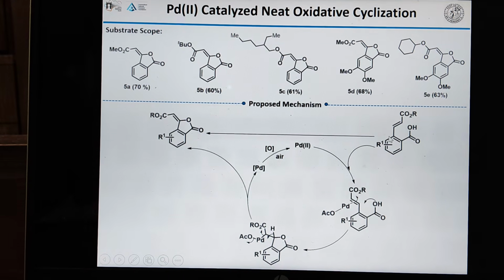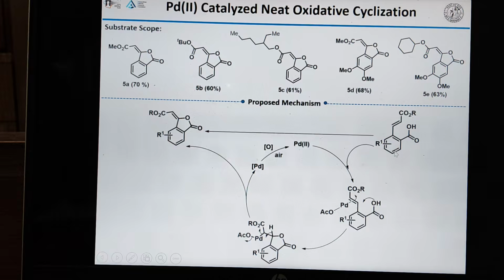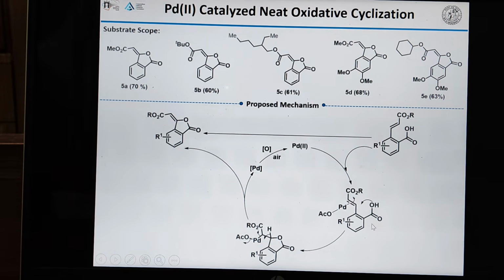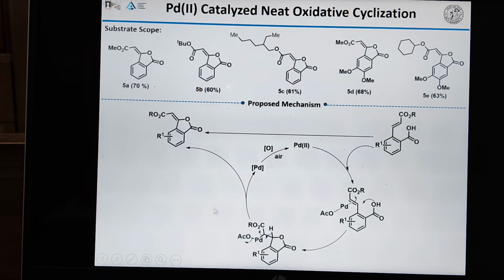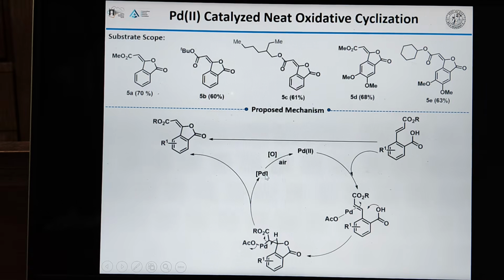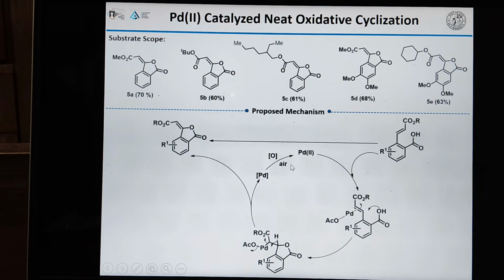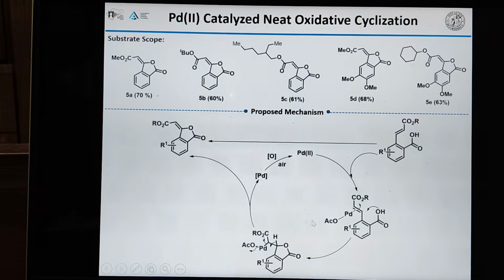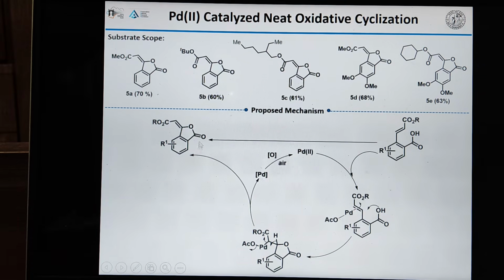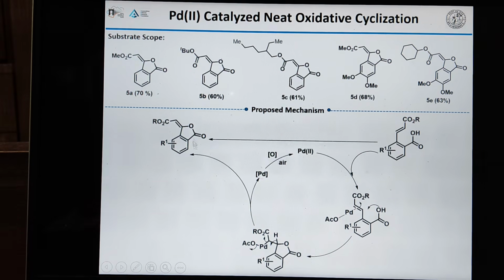Here palladium 2 first coordinates to the alkene and undergoes intramolecular oxidation, followed by elimination of palladium 0, and this palladium 0 is oxidized to palladium 2 in the presence of air, where the catalytic cycle is maintained, and we get the secundrite E with moderate to good yield.